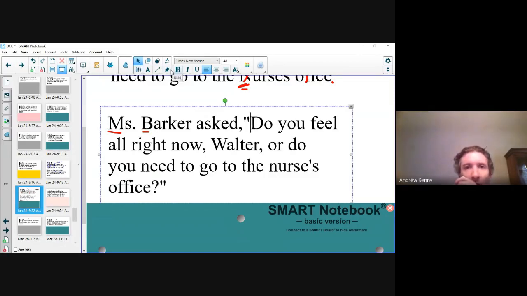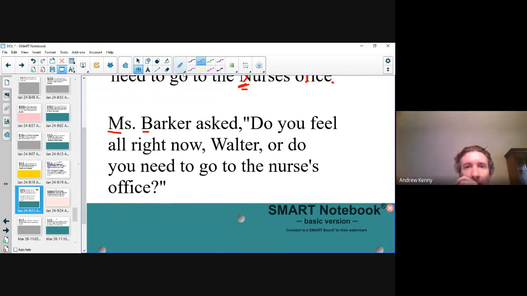All right, let's continue. I get back to my red pen. So Miss Barker asked, comma, quotes, "Do you feel," notice I capitalized do because it's the beginning of what she said. "Do you feel all right now?" Now notice all right is two separate words. It's very important. We have our commas around Walter. "Do you feel all right now, Walter? Or do you need to go to the nurse's office?" Notice we decapitalized nurse. We put an apostrophe in nurse's office because it's her office. This is a question mark because Miss Barker asked this question.